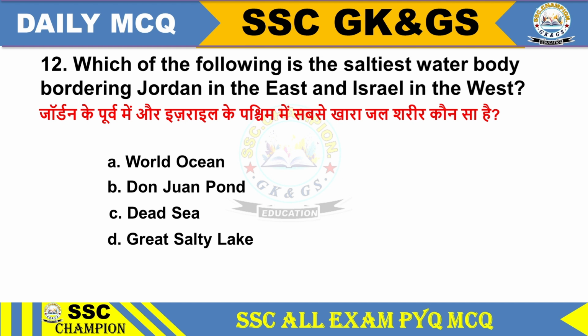Question 12. Which of the following is the saltiest water body bordering Jordan in the east and Israel in the west? Option A World Ocean, option B Don Juan Pond, option C Dead Sea, option D Great Salt Lake. Option C Dead Sea. Dead Sea is the saltiest water body bordering Jordan in the east and Israel in the west.